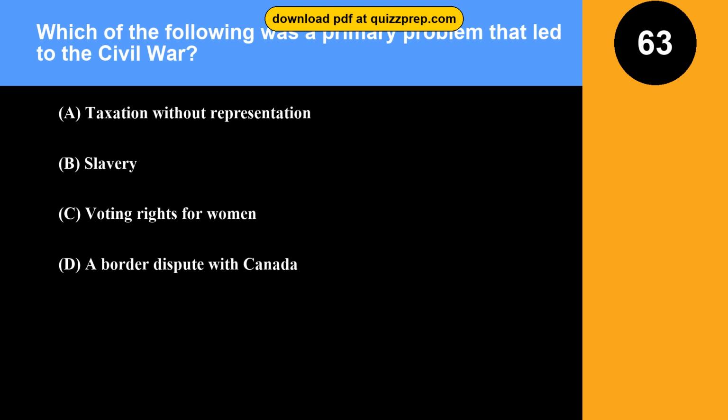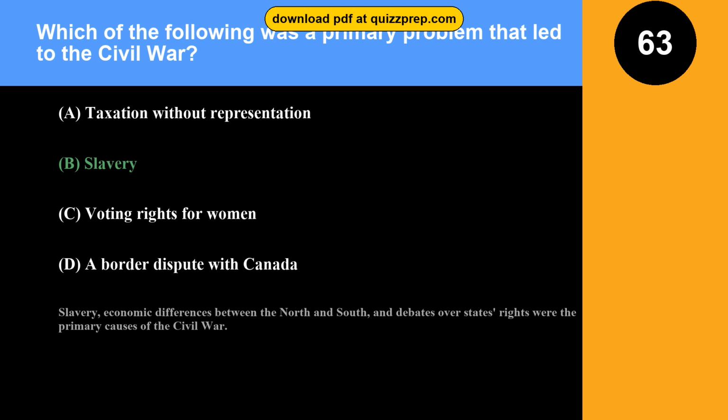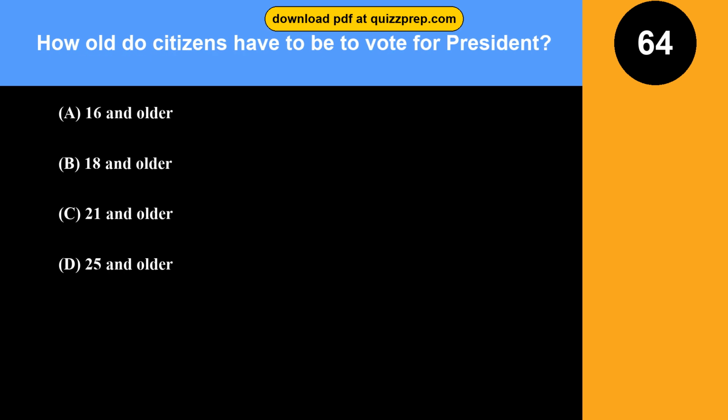Question 63. Which of the following was a primary problem that led to the Civil War? Option A. Taxation without representation. Option B. Slavery. Option C. Voting rights for women. Option D. A border dispute with Canada. The correct answer is option B. Slavery. Slavery, economic differences between the North and South, and debates over states' rights were the primary causes of the Civil War.